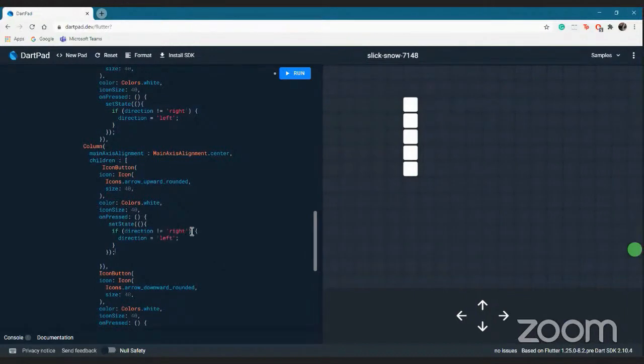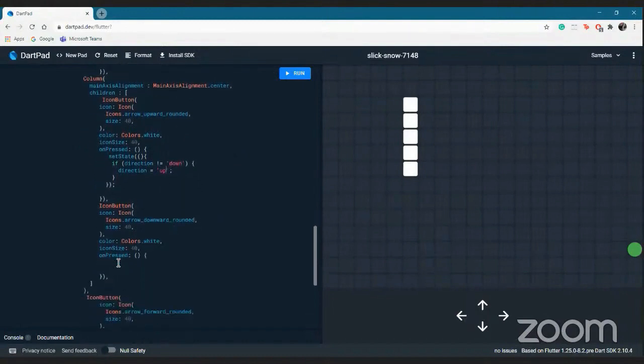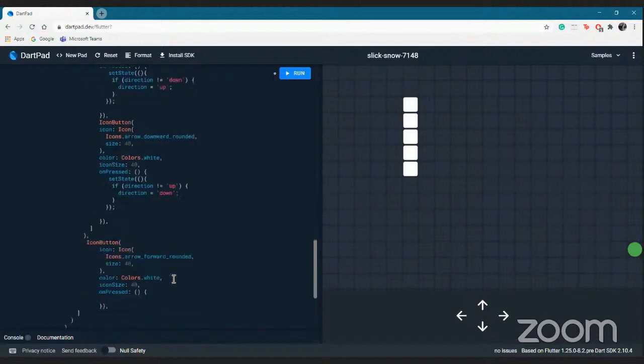So unless you are down, the upward arrow will change it to up. Similarly here, unless you are up, this arrow will change it to down.